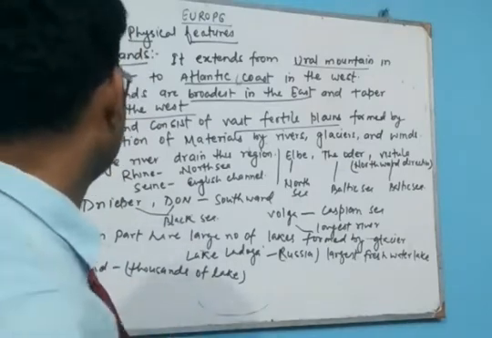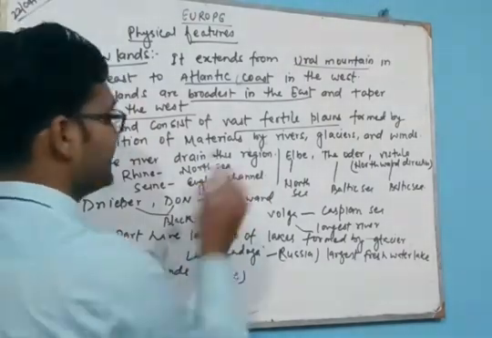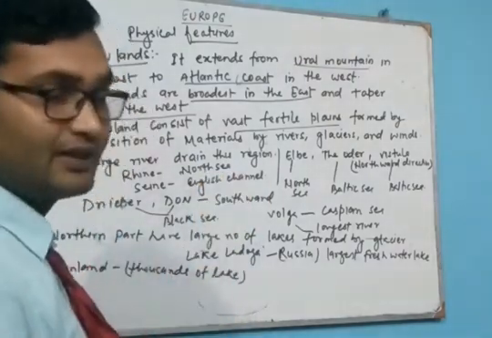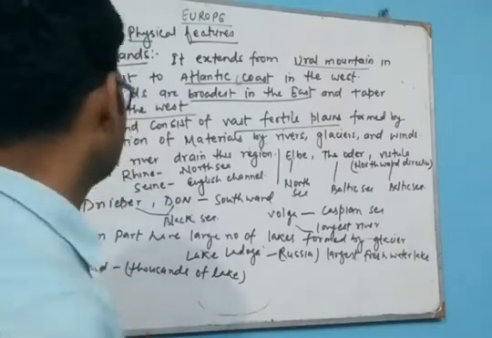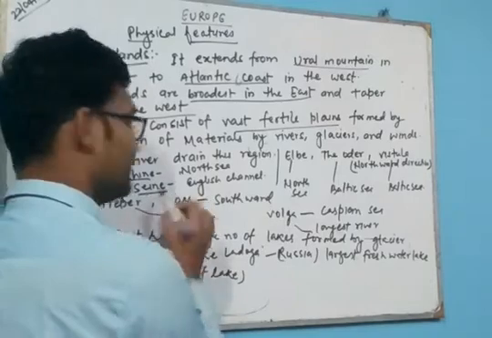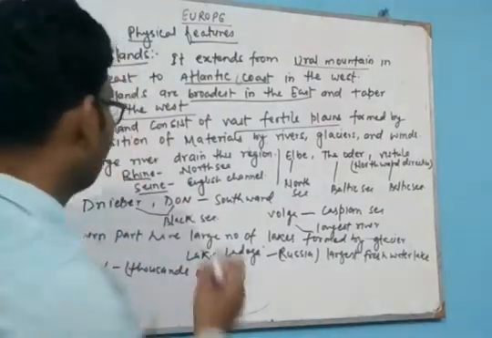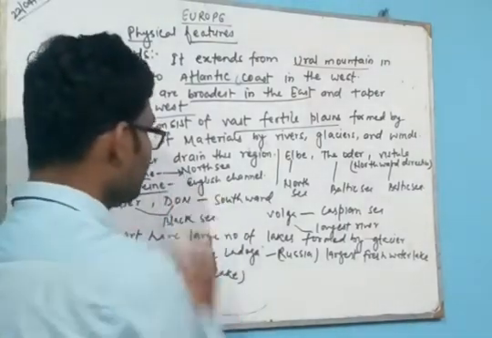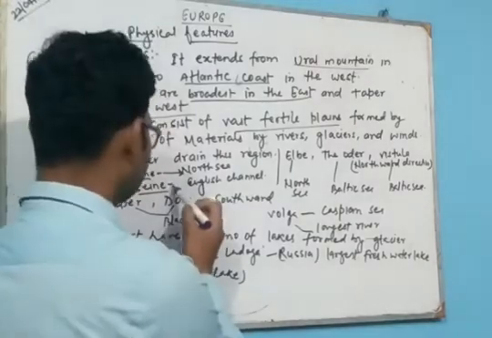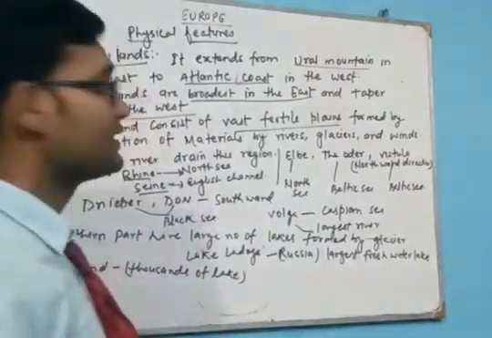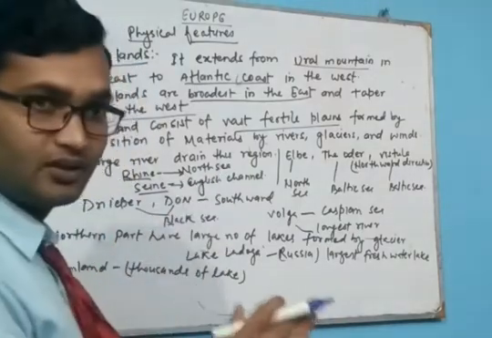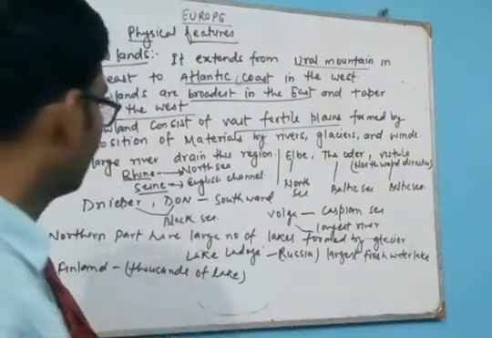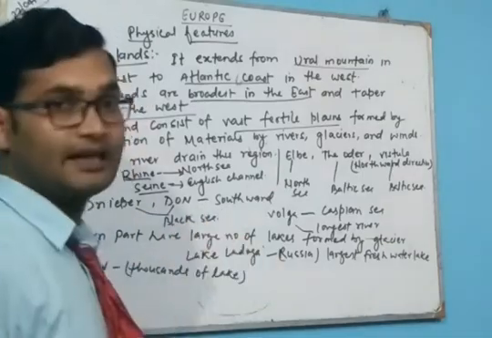Now many large rivers drain the region. In this region there are many large rivers originating from the highlands, the Rhine and the Seine. The Rhine flows into the North Sea and the Seine flows into the English Channel.